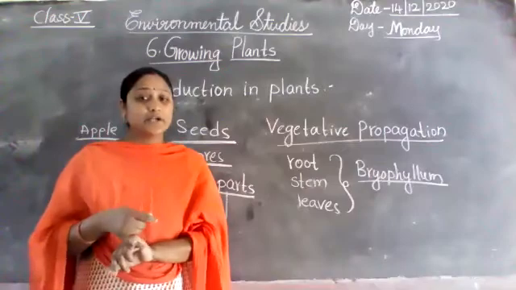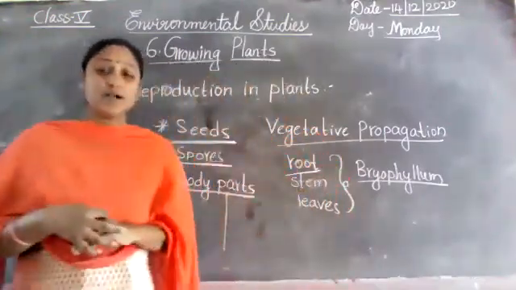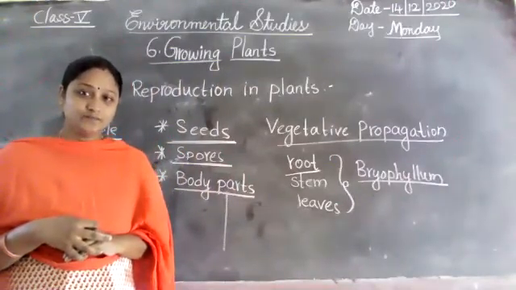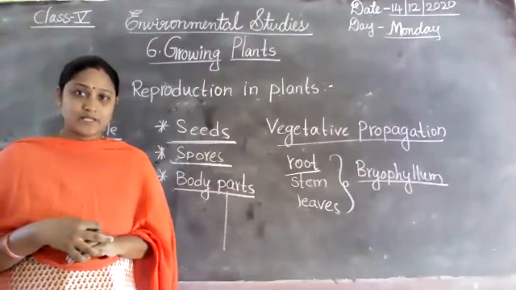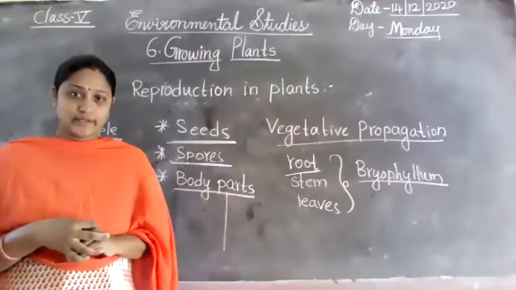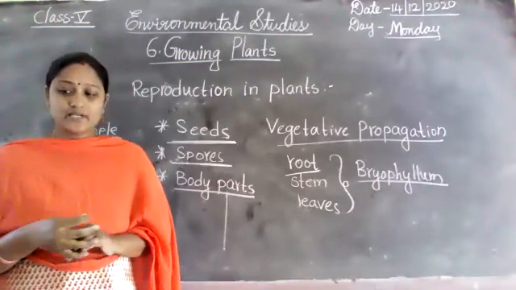Next I will explain the root part also. What are the examples of root parts? You know very well. Can you say any? Pritam, Srishan, Parnay, Harshit?